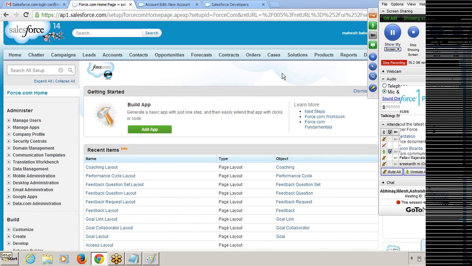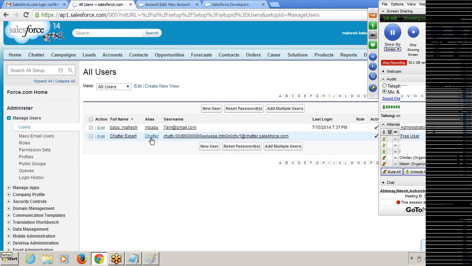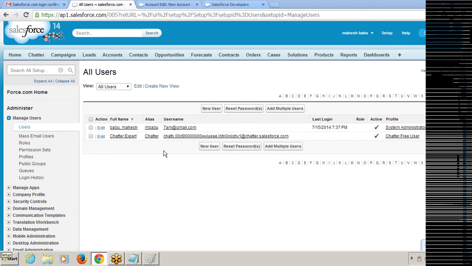Hi Mahesh, this is Bhupendra here. Hi Bhupendra. Mahesh, actually when you clicked on Manage Users and Users, I saw your user with the profile system administrator, and there was one more Chatter Expert user. Yes, they will create one Chatter user also by default. Is there any specific reason? No, there is no specific reason. Before, it was not created, but nowadays they are creating the Chatter user also by default. For chatting purpose, that's it. But don't worry about that one.